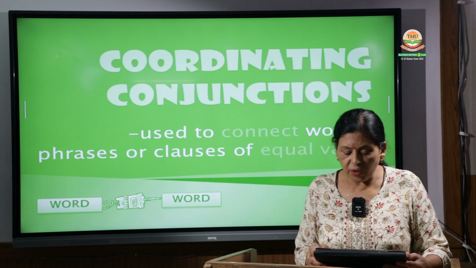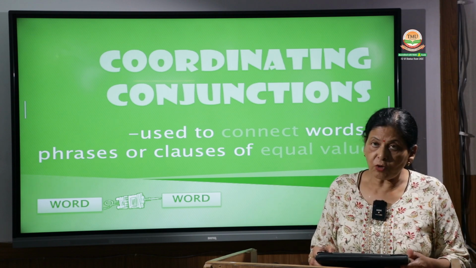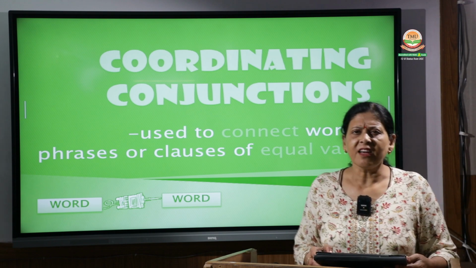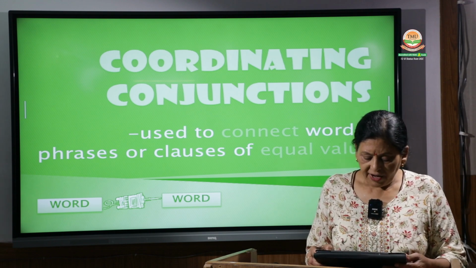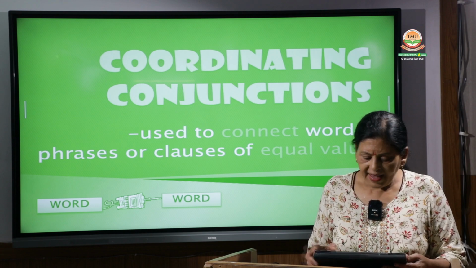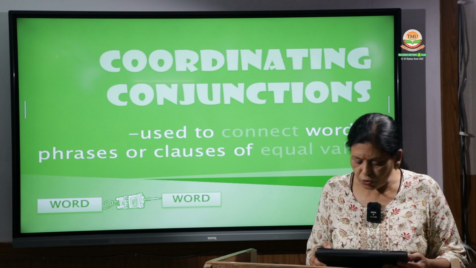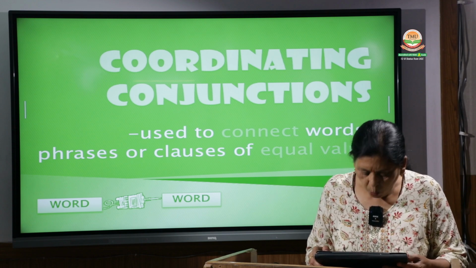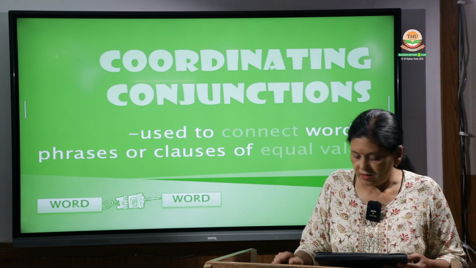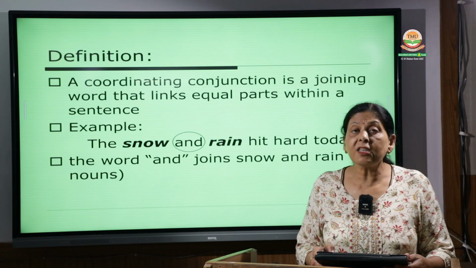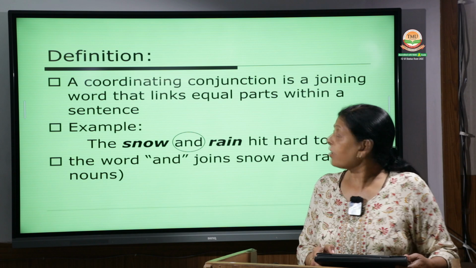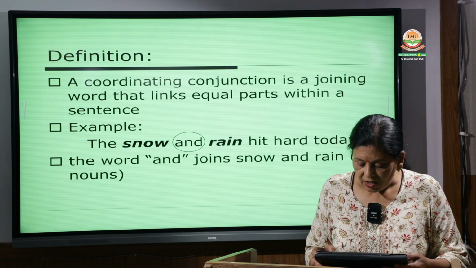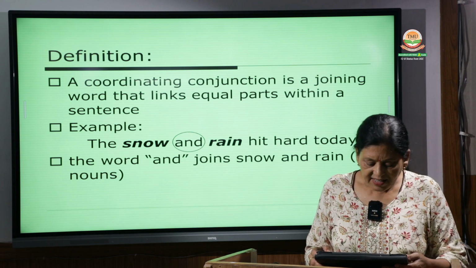Now we come to the coordinating conjunctions. At length we are going to discuss what coordinating conjunctions are. Coordinating conjunctions are used to connect words, phrases or clauses of equal value. Now, the definition: a coordinating conjunction is a joining word that links equal parts within a sentence.